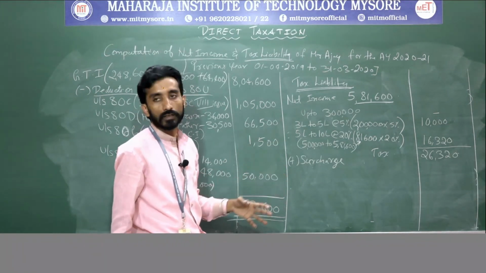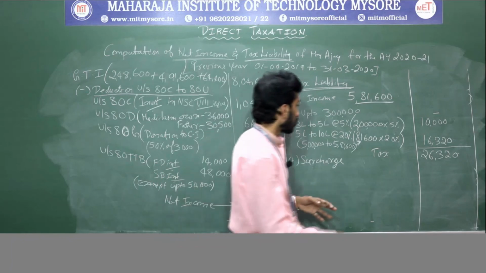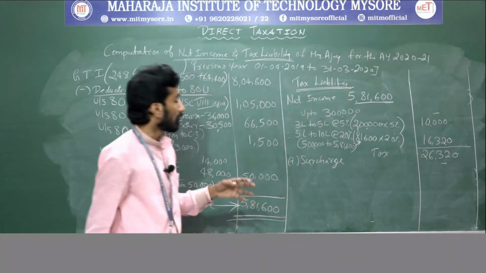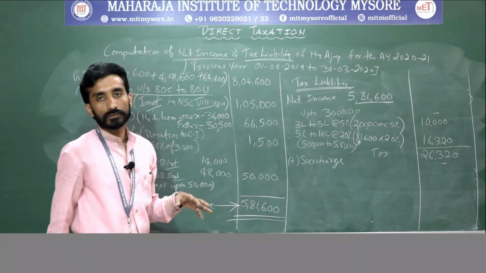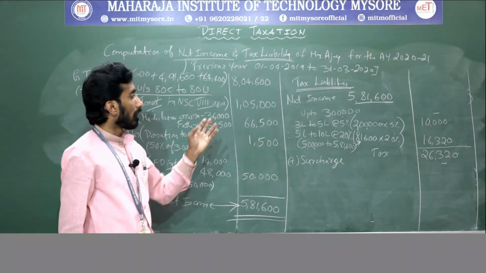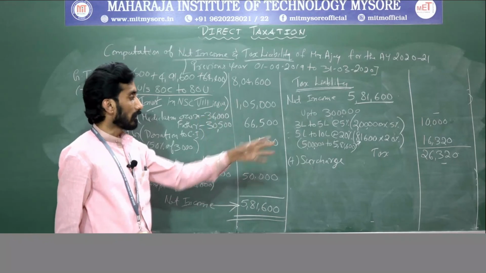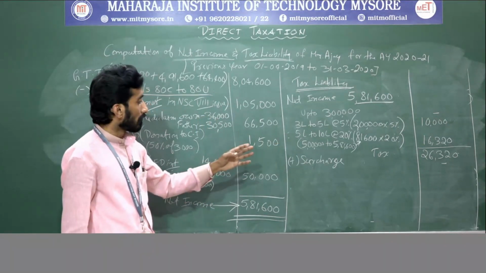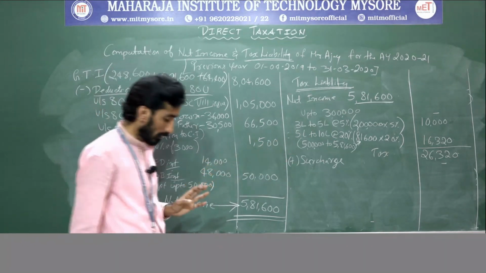Surcharge? No, surcharge is not applicable. Clear? Because up to 50 lakh, no surcharge is applicable for individuals. So in this case, it is nil.